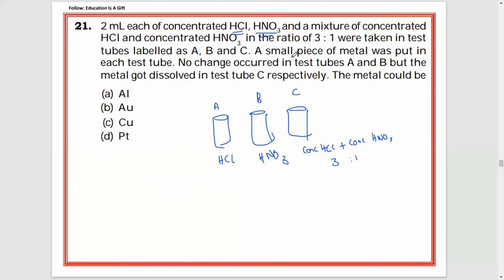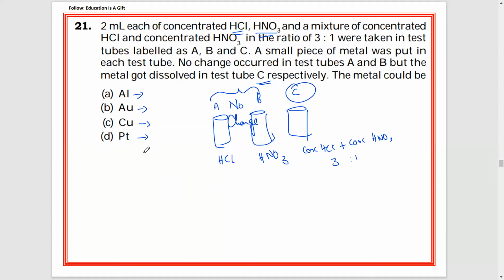A small piece of metal was put in each test tube. So in test tube A they have dropped one metal piece, in B and as well as in C. No change occurred in test tubes A and B. You see, in test tubes A and B, they did not observe any change. But the metal got dissolved in test tube C. Now what could that metal be? Al stands for aluminium, Au stands for gold, Cu stands for copper, Pt stands for platinum.